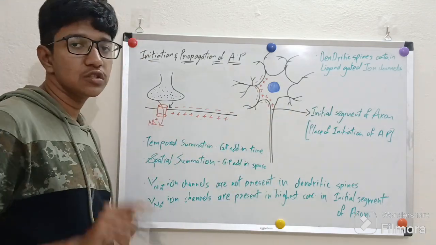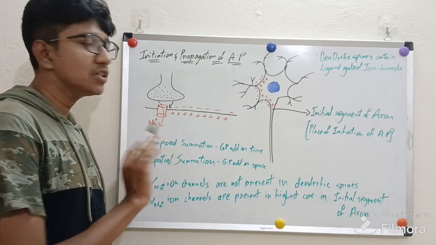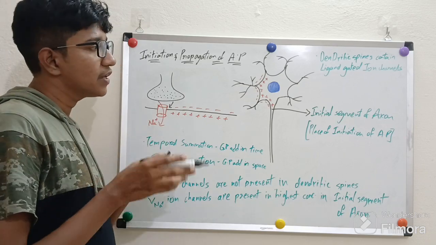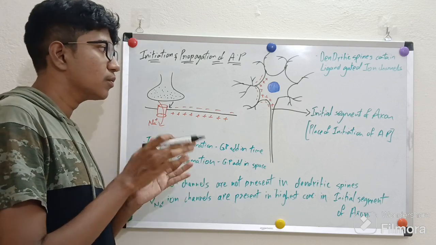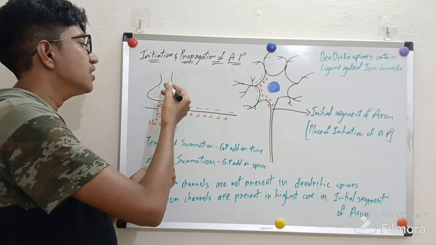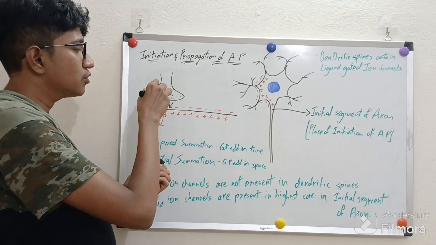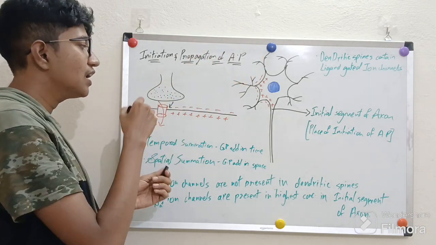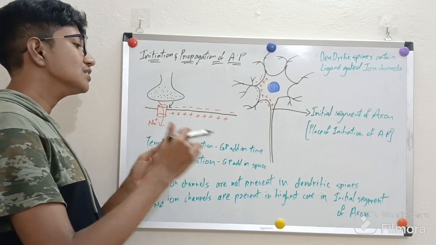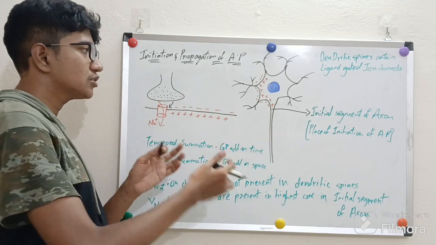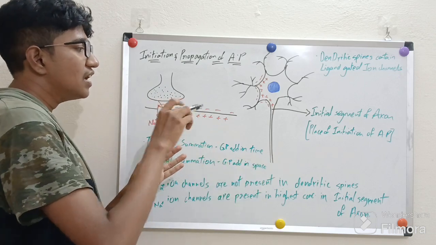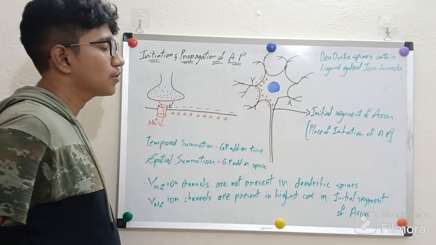Summation of the graded potential is of two types: temporal summation and spatial summation. What is temporal summation? Temporal summation results from the addition of graded potentials released from only one synapse but at different time intervals. Initially there is a graded potential produced from the synapse, and then another graded potential at another time interval, and then as time increases, another graded potential, another graded potential. These graded potentials across the time intervals summate at this initial segment of the axon.